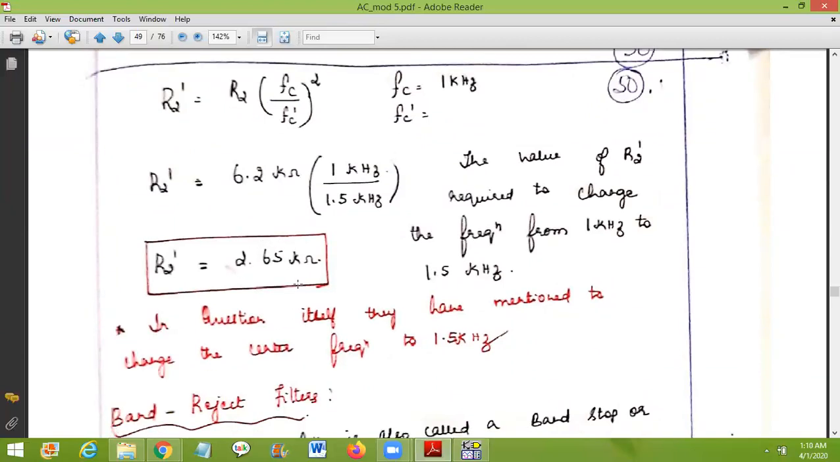So this completes the narrow band pass filter. Totally, today we completed the band pass filter, both wide band and narrow band. Tomorrow we shall start with band reject filters.